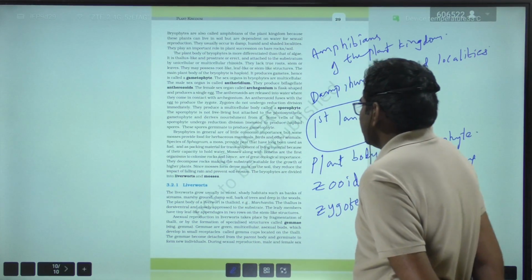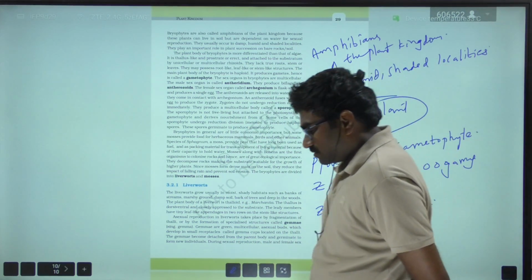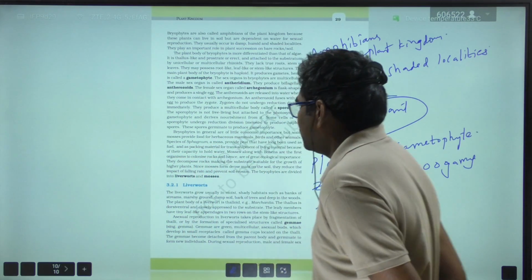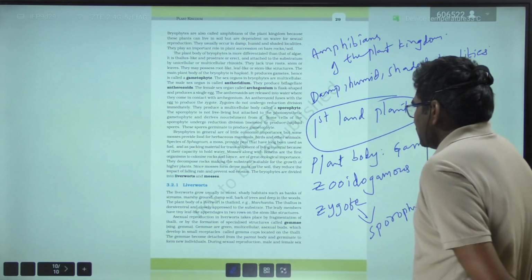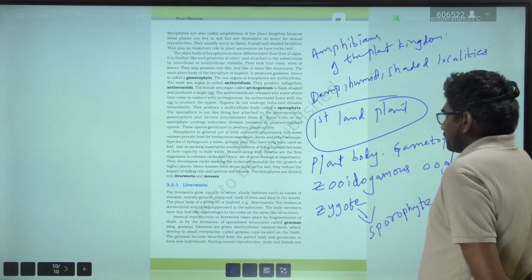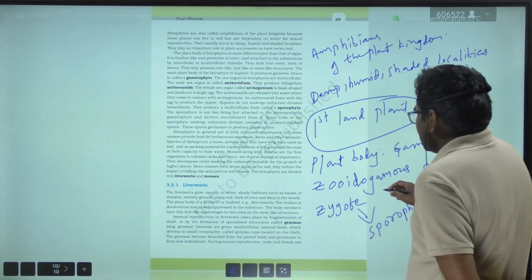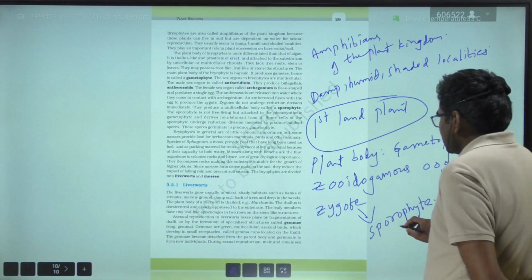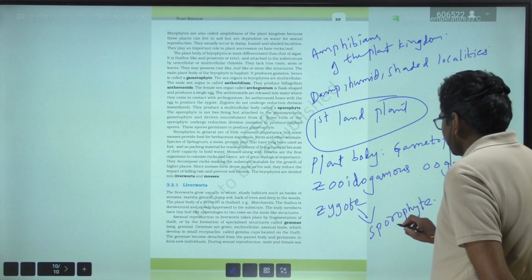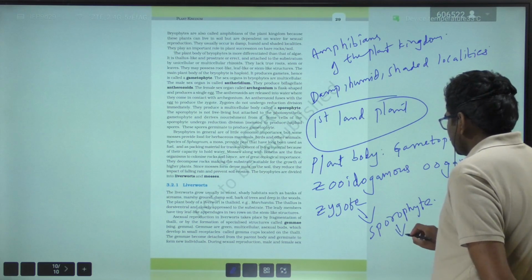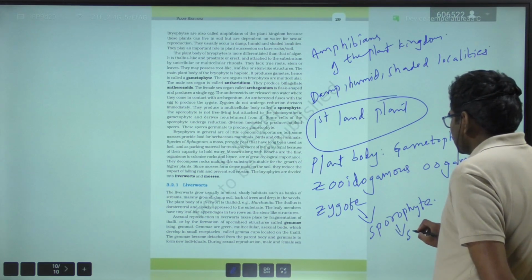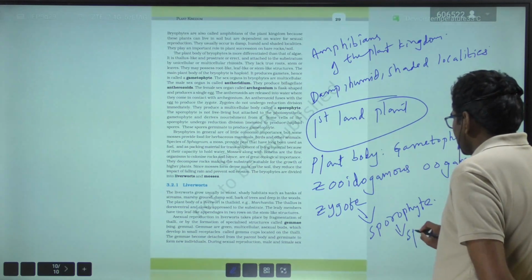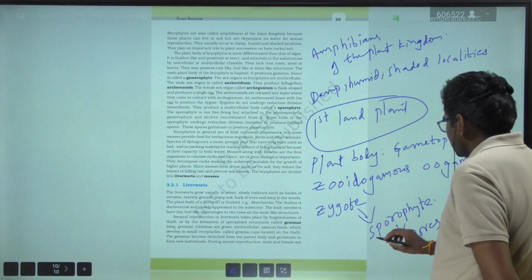And the sporophyte bears three parts: foot, seta, capsule. Some cells of the sporophyte undergo reduction division to produce the haploid spores.